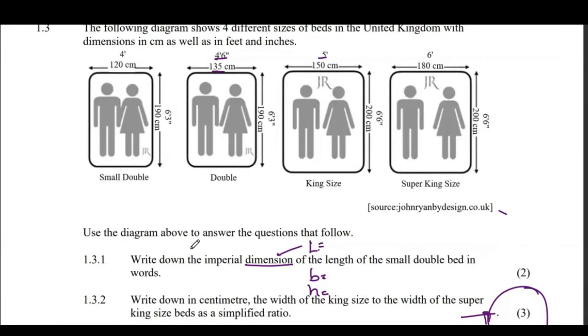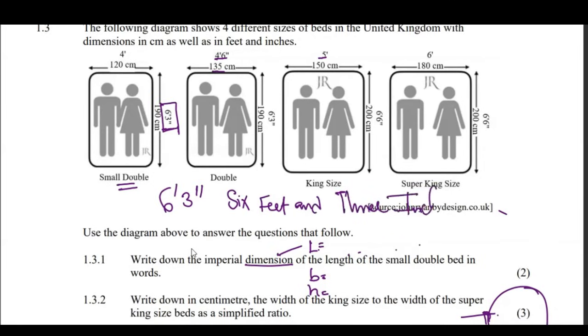All right, now they're saying write down the dimensions of the length of the small double. So you're writing the length. The length is the longer side, which is this. They want you to write it in words. So it's 6 feet and 3 inches. You write it in words and you say 6 feet and 3 what? 3 inches. All right, let's go to the second question.